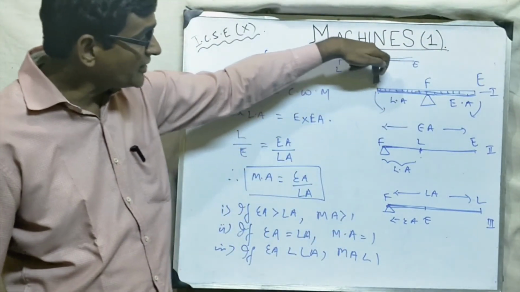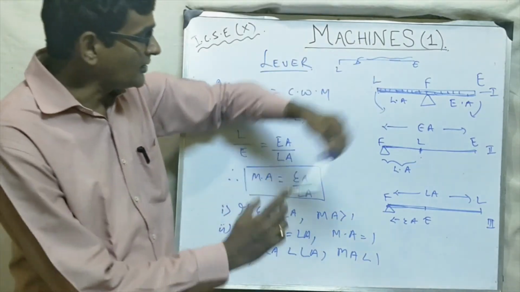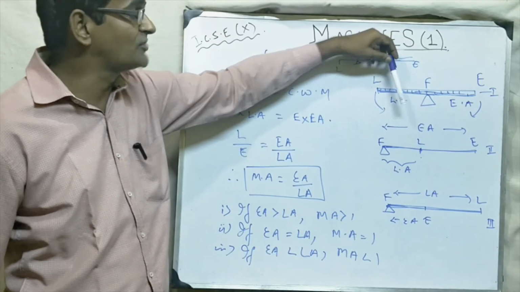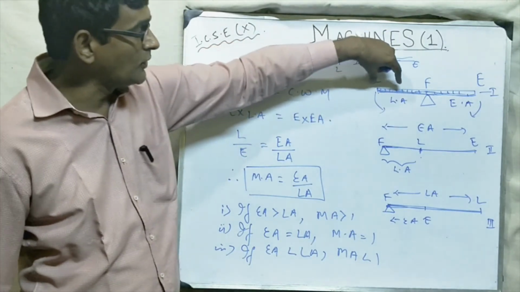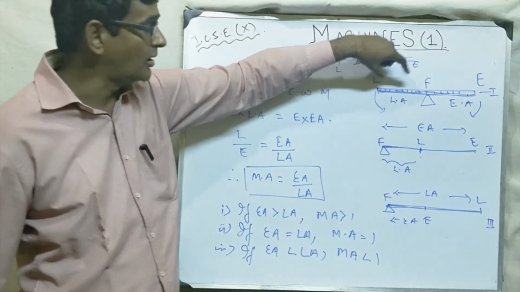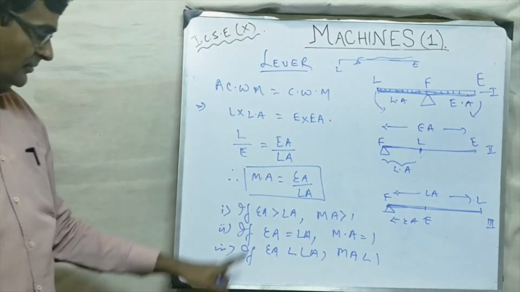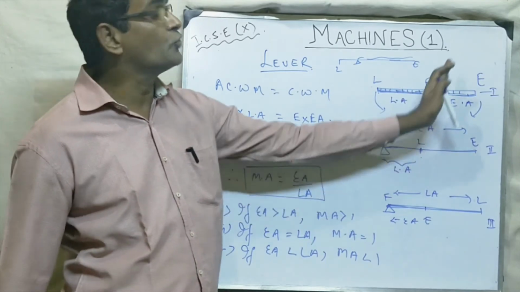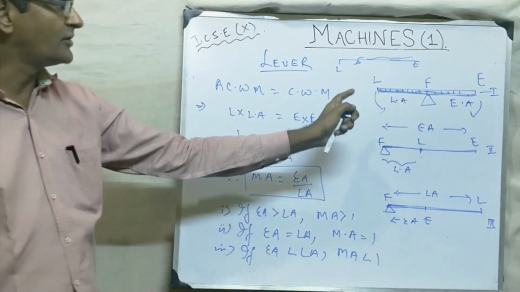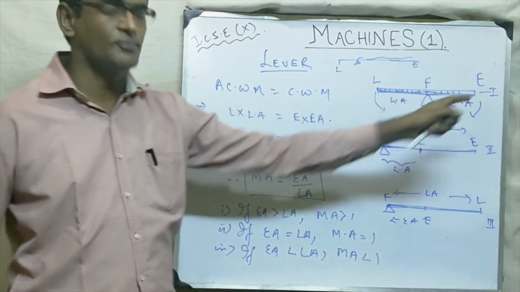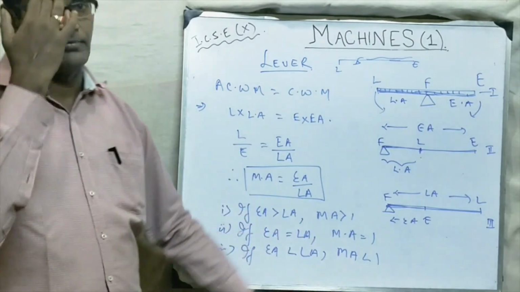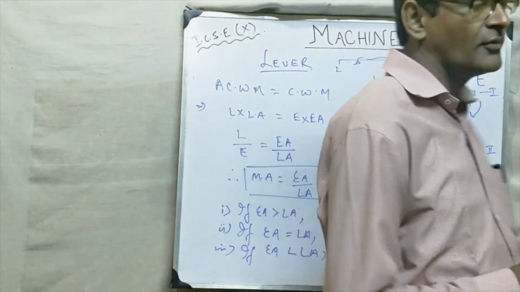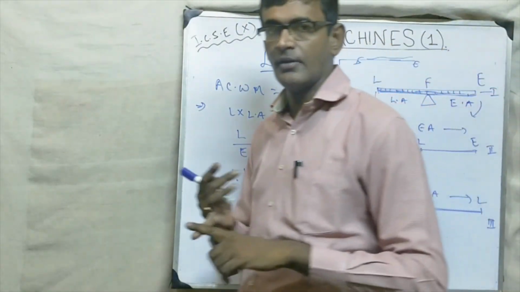If fulcrum is shifted towards the load, the load arm will become small, effort arm will become big, and that will be the case of MA greater than 1. Or if the fulcrum is shifted towards the effort for any reason, then load arm will be greater, effort arm will be smaller, then that will be MA less than 1. Okay. So in class 1 lever, the MA can be anything. Less than 1, greater than 1.